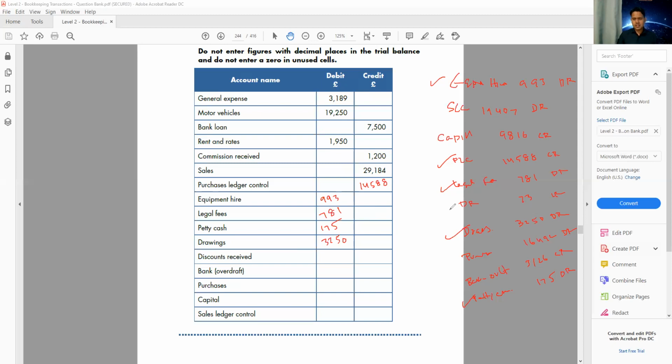Discount received 73 is income. Bank overdraft 3126. Purchase is 16,492, then capital 9816, and the sales ledger control